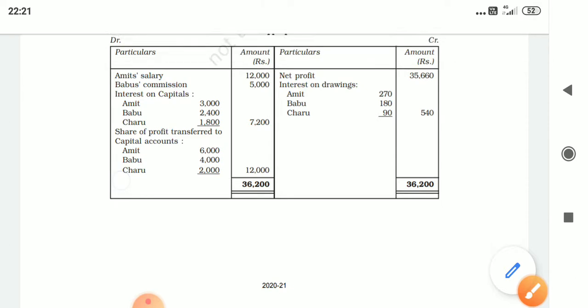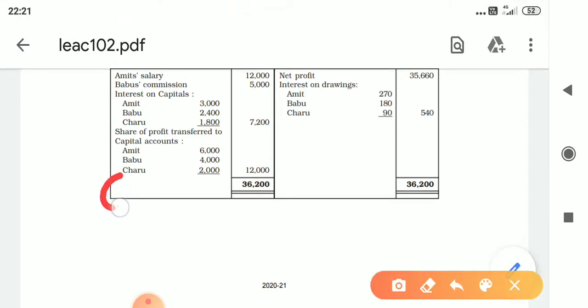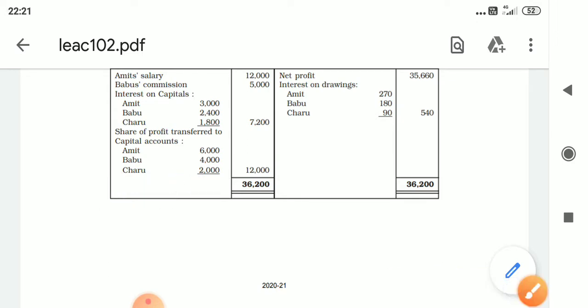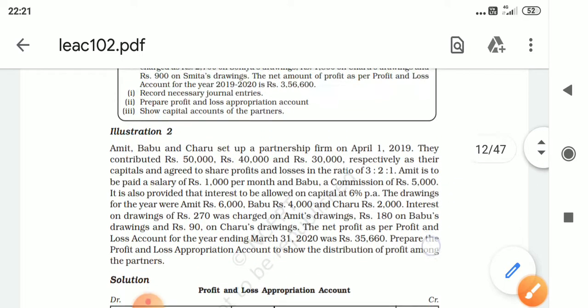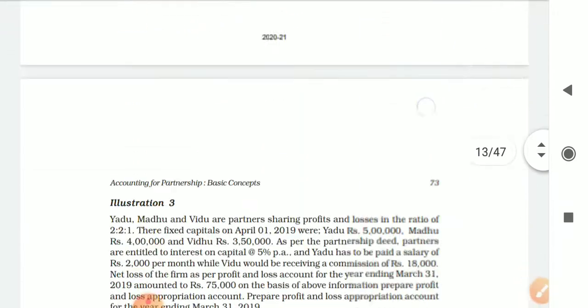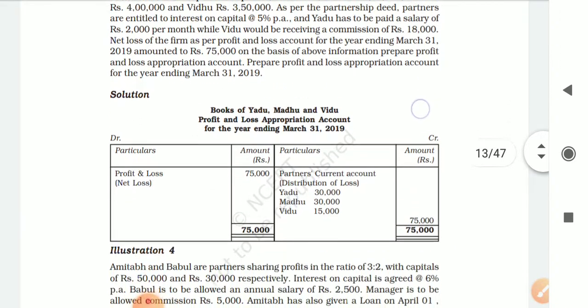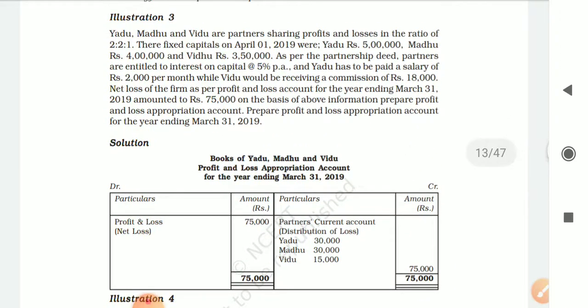Here you can write in bracket, just in bracket you can write 3:2:1. That's it. Okay? So this is your illustration 2's explanation. Next we will see illustration 3. Why illustration 3? Because it deals with a very important point.